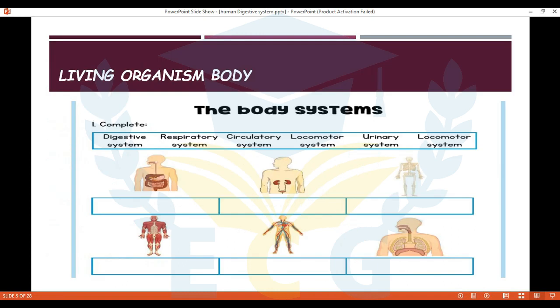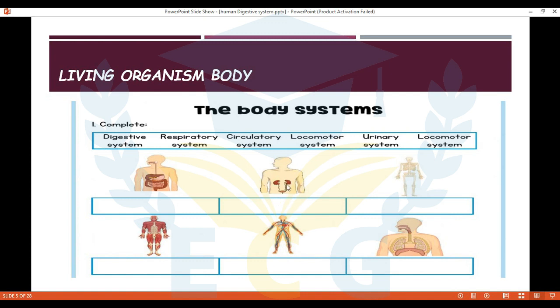Okay. So I want you to answer, what is this system? Guess. Digestive or respiratory or circulatory? Excellent. It's the digestive system. I can see here the stomach and mouth, esophagus, all of these organs. Okay, here, guess what is this system?